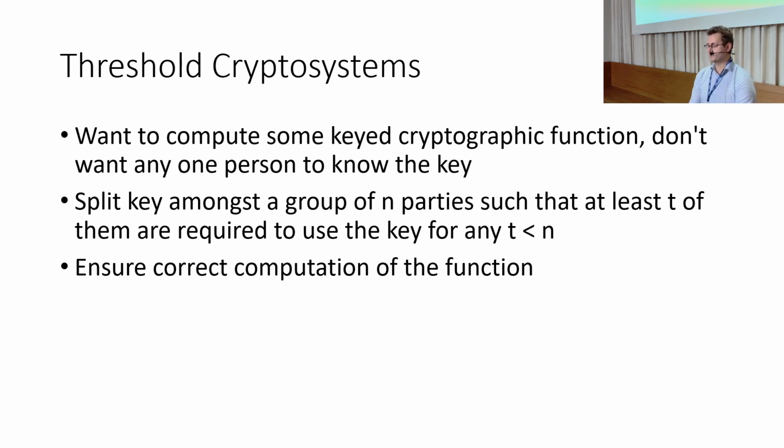We want to split up the key amongst all parties, such that no one person knows the key, and further, no set of parties less than size t can learn anything about the key. Concretely, I want to say that a set of parties that each have a share of the key can come together and compute functions using that key, and that we're guaranteed that each time the same key is going to be used, the key is not going to be revealed, and that our desired function is computed correctly.